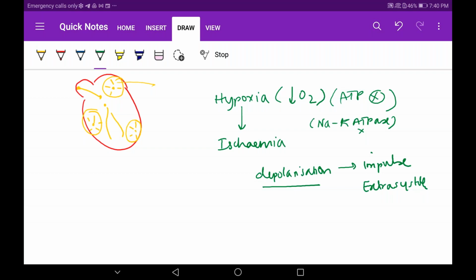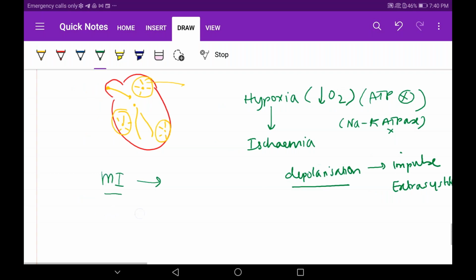And whenever somebody has undergone myocardial infarction, what is the most common cause of death in myocardial infarction? Can anyone tell me? MI means the muscle of the heart is becoming ischemic and necrosed. What is the most common cause of death? It is arrhythmias. As he explained, arrhythmias are the most common cause of death. Why the arrhythmias? Because of these extrasystoles. Okay, I hope that is clear.